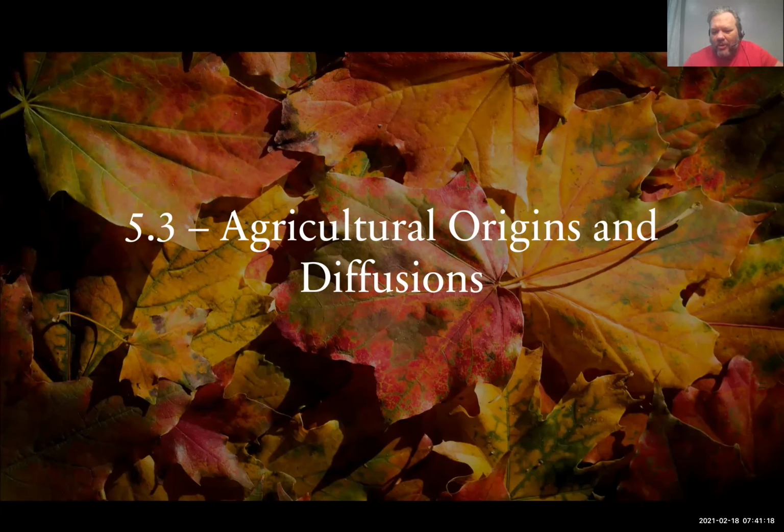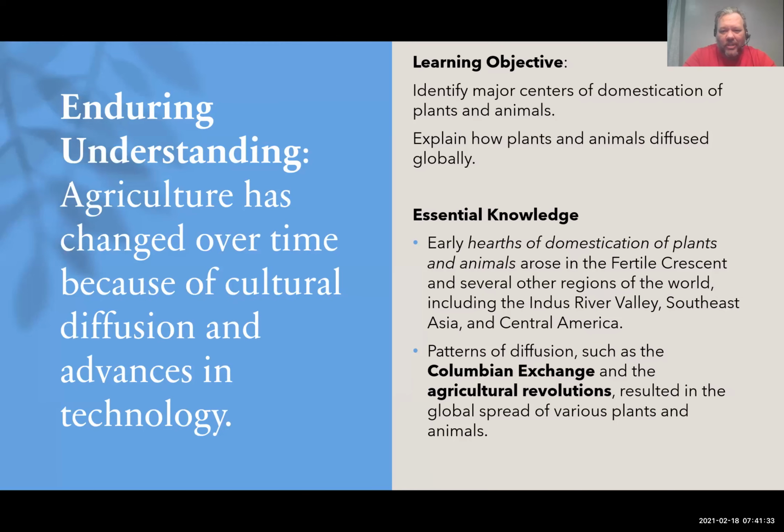So this is 5.3, Agricultural Origins and Diffusion. We're going to try and figure out where agriculture started. We're going to look at the hearths, and then we're going to look at how it spread out and why it was successful in spreading to the areas that it did. Alrighty, let's get started. This should be pretty quick.